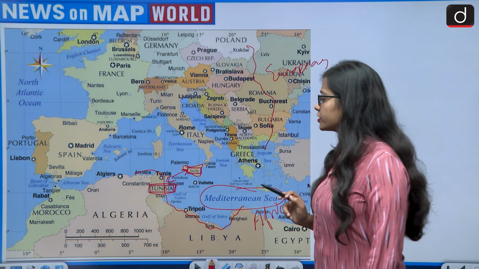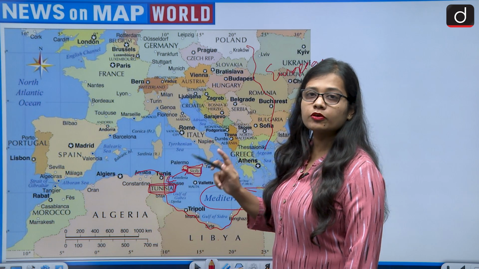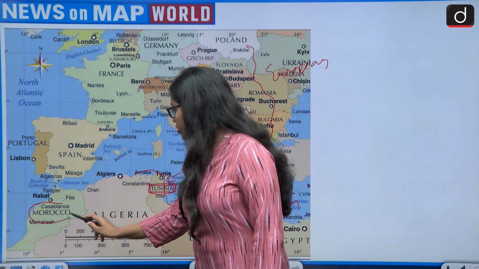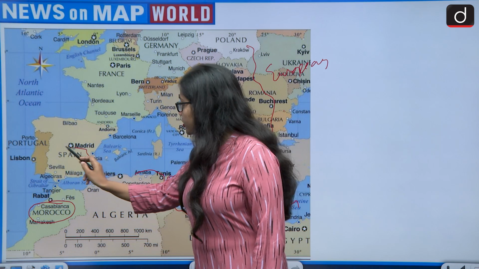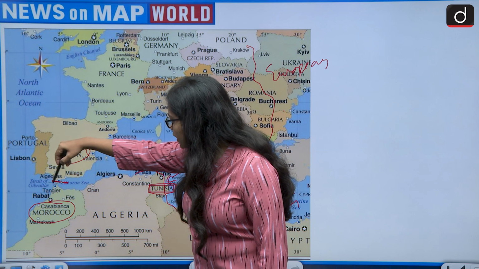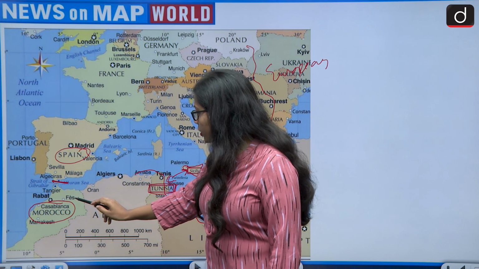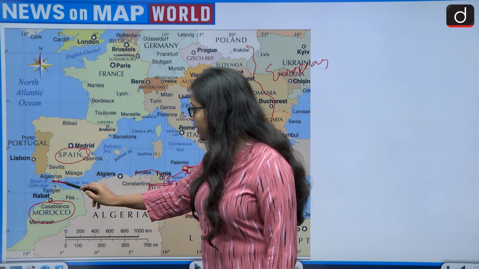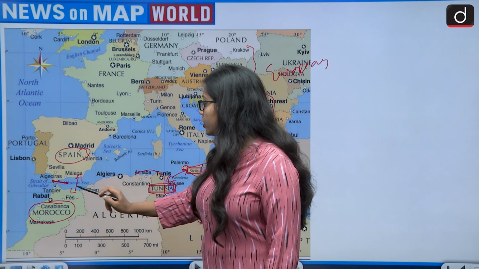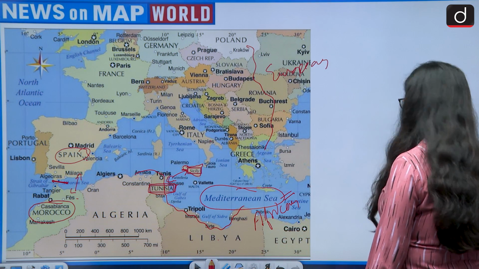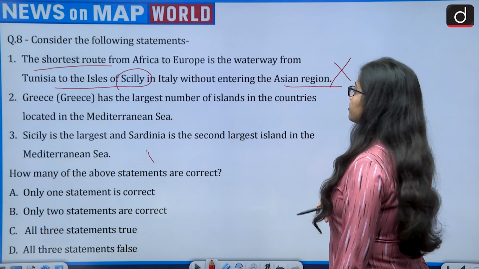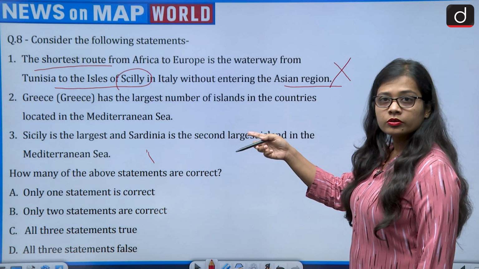So this is wrong, because the shortest route that one can travel from Africa to Europe is from Morocco, which is an African country, to Spain, which is a European country, crossing the Strait of Gibraltar. From Morocco to Spain, crossing the Strait of Gibraltar is the shortest path that a person can travel from Africa to Europe. And the Strait of Gibraltar connects the Mediterranean Sea to the Atlantic Ocean. So this becomes wrong, because the shortest path was from Morocco to Spain.